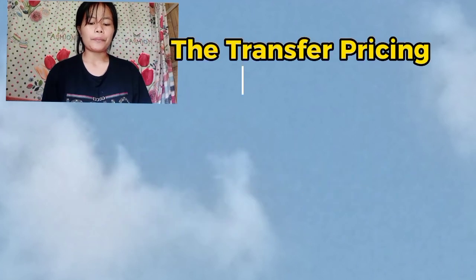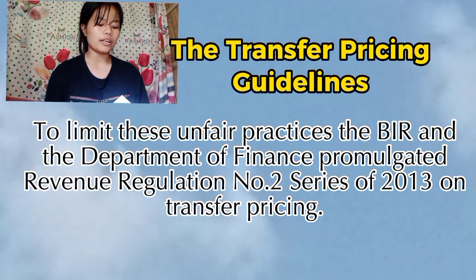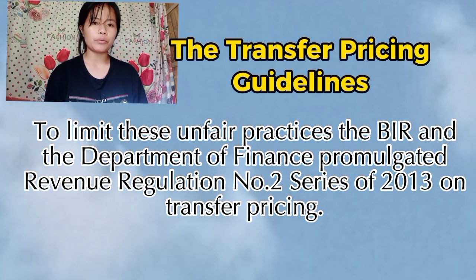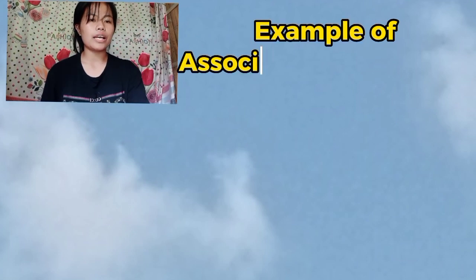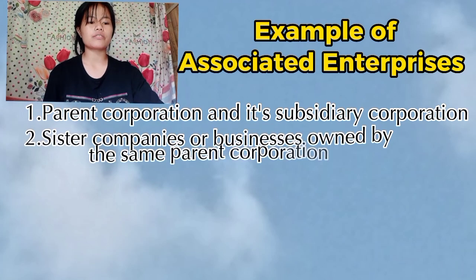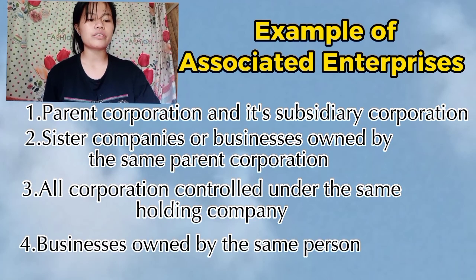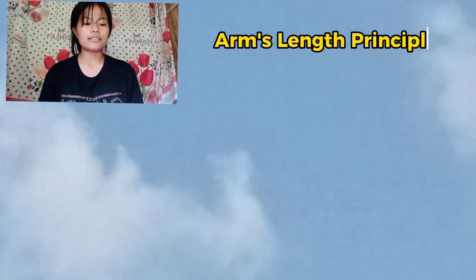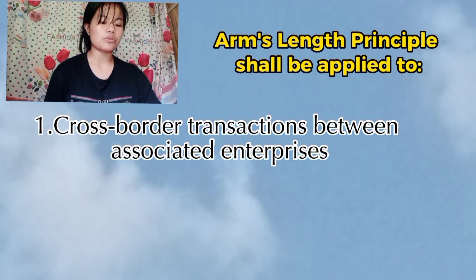To limit these unfair practices, the BIR and the Department of Finance promulgated Revenue Regulation Number 2, Series of 2013 on transfer pricing. So, we have here examples of associated enterprises. First, a parent corporation and its subsidiary corporation, sister companies, all corporations controlled and under the same holding company, and businesses owned by the same person. Next, the arm's length principle shall be applied to cross-border transactions between associated enterprises and to domestic